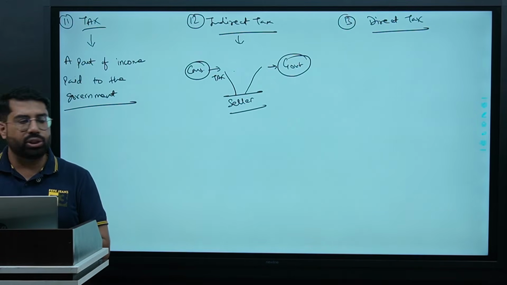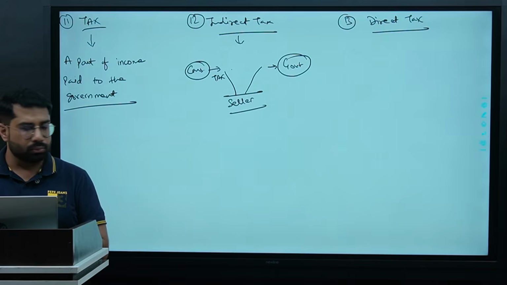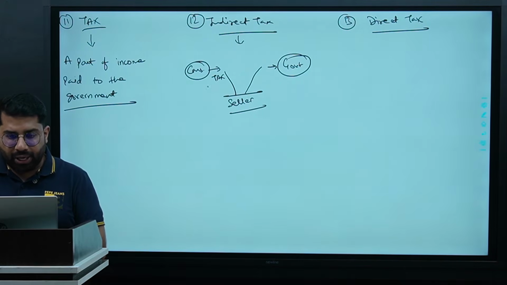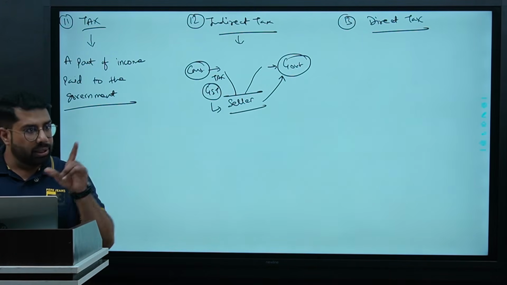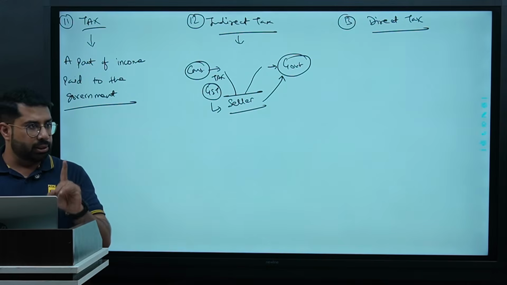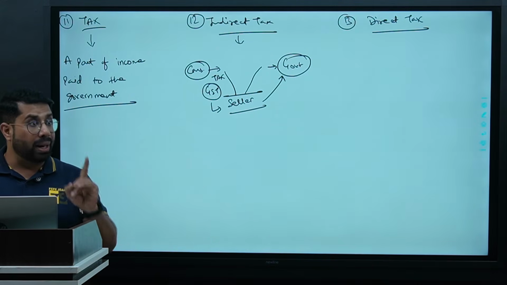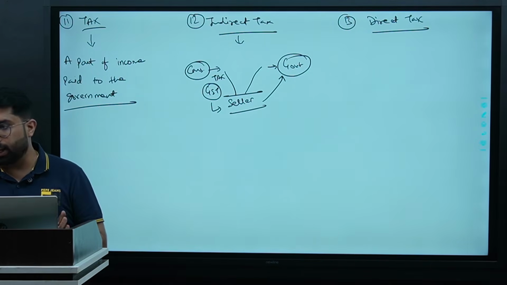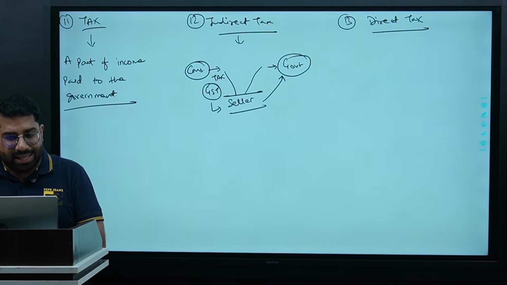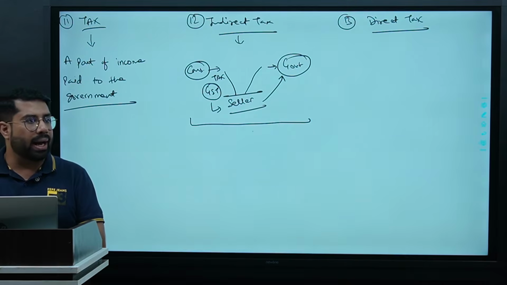I'm taking the example of GST here. You pay GST to the seller, and the seller further pays that GST to the government. Ultimately, the burden of tax is on you only. But how are you paying the tax to the government? Indirectly through a seller. So taxes like these will be known as indirect tax.